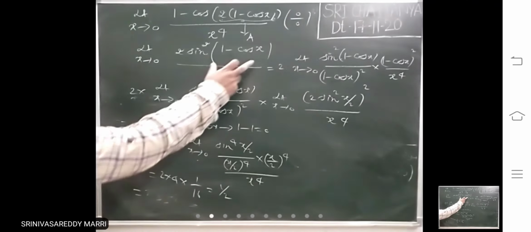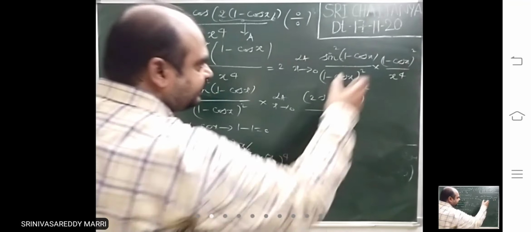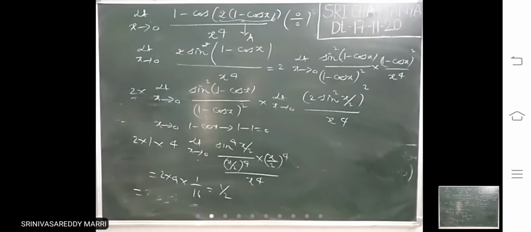Just adjustment. Sine square is there, you multiply and divide such that you get the standard limit 1. Whatever f of x is there, you multiply and divide.